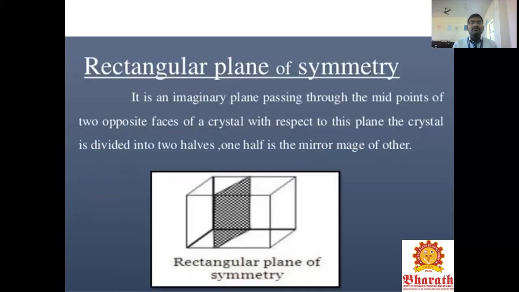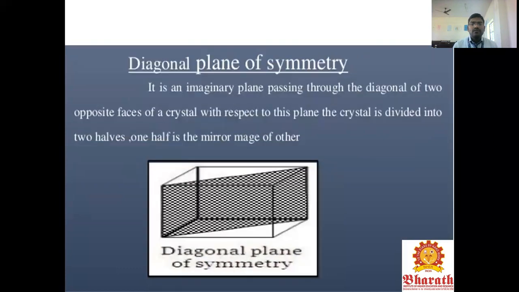The rectangular plane of symmetry is an imaginary plane passing through the midpoints of two opposite faces. With respect to this plane, the crystal is divided into two halves, one of which is the mirror image of the other. On both sides you see mirror images. This is called the rectangular plane of symmetry.